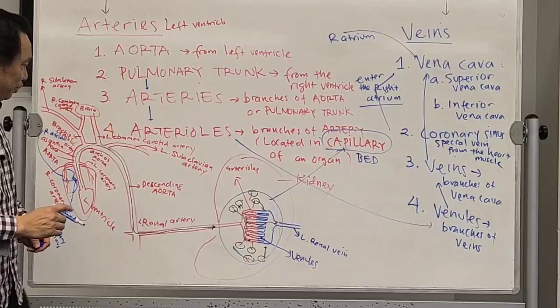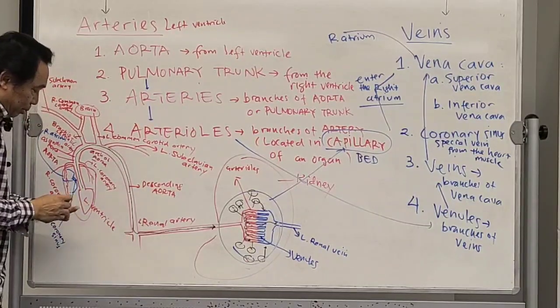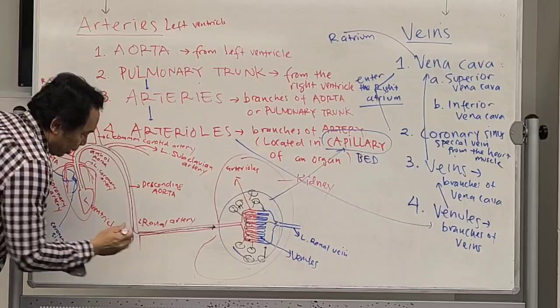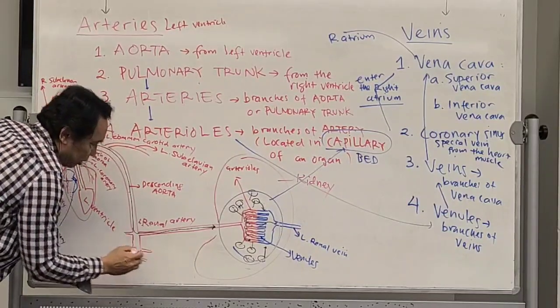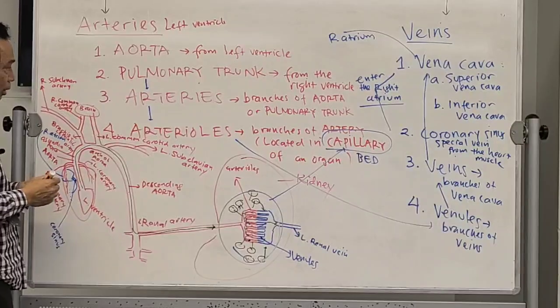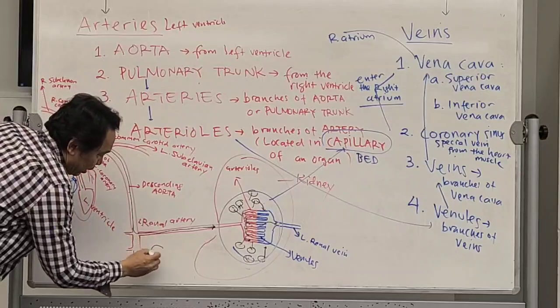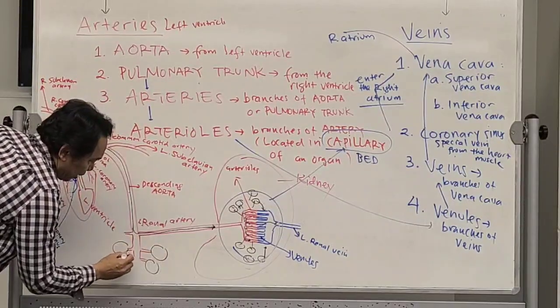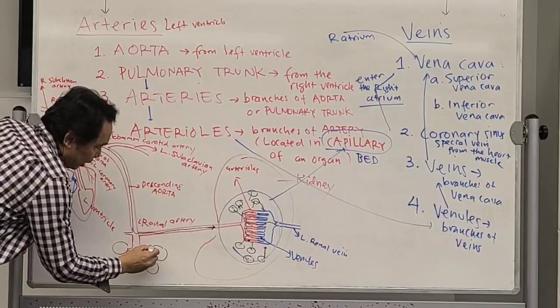Okay. Now, there will be other arteries over here. A lot of them, arteries. They all will, let's say, go to different organs. So there are going to be different capillaries over here. It's going to be red side.